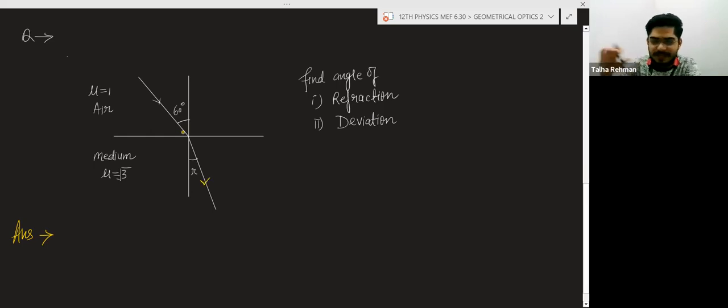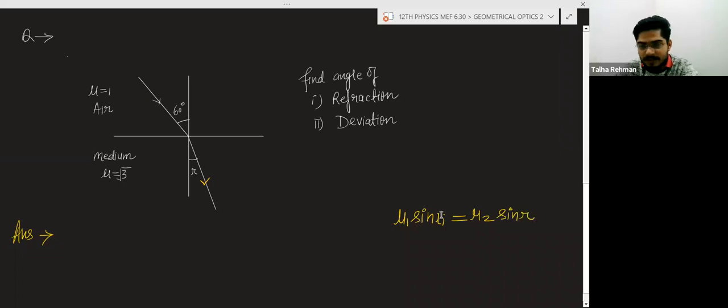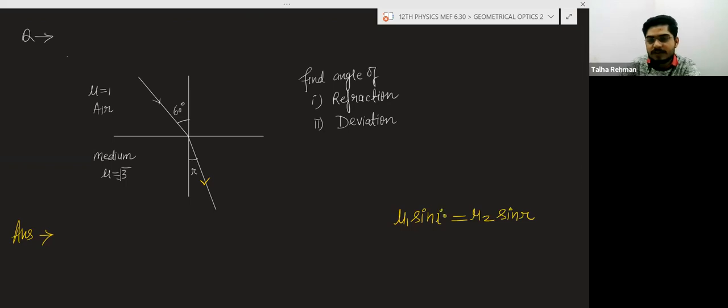For example, I am starting from the medium from where the light is coming, and I am applying Snell's law. mu1 into sine I is equal to mu2 into sine r. This is not I1, this will be I only.